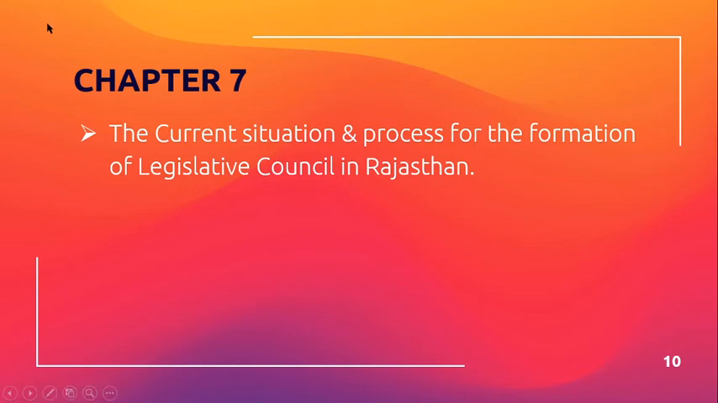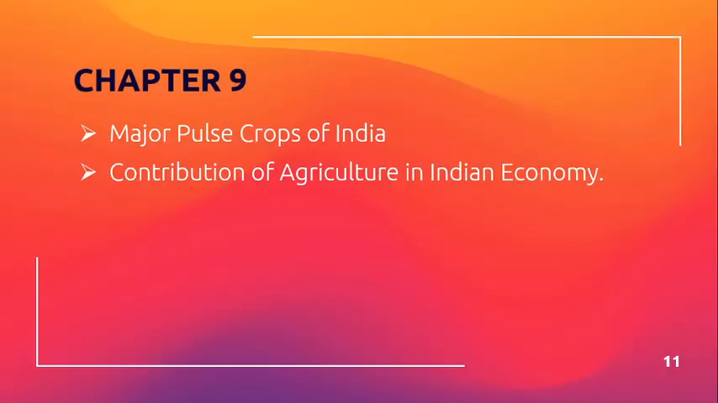Chapter number 7. The current situation and process for the formation of legislative council in Rajasthan. Okay, so this is one more topic which has been removed. Okay, so please do cut it, the rest we have to cover. This is the exact portion of course for your examination. Okay, the next one, chapter number 8 is coming in full. There is no portion that has been removed.